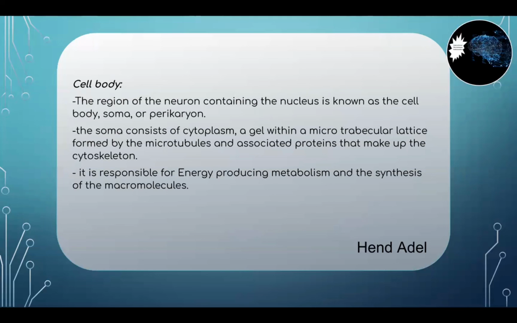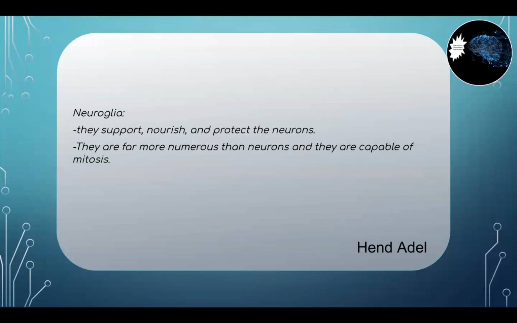Next, moving on to understanding the neuroglia. Unlike a neuron, neuroglia cells do not conduct nerve impulses, but instead they support, nourish, and protect the neurons. They are far more numerous than neurons, and unlike neurons, they are capable of mitosis. Just as we studied, neurons are amitotic in nature, which means they cannot divide further, but neuroglia are mitotic, which means they can divide further.